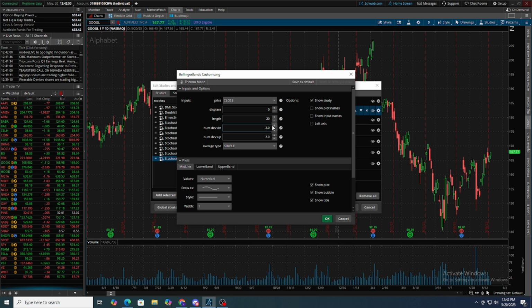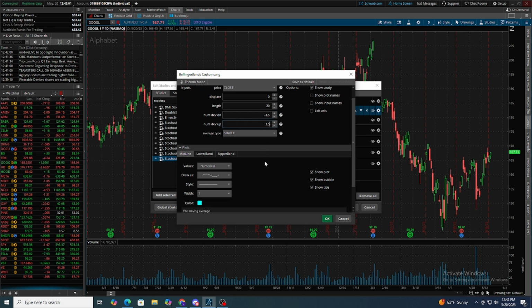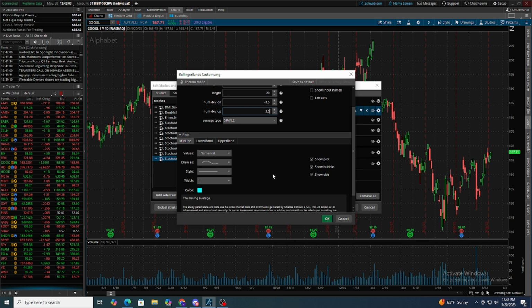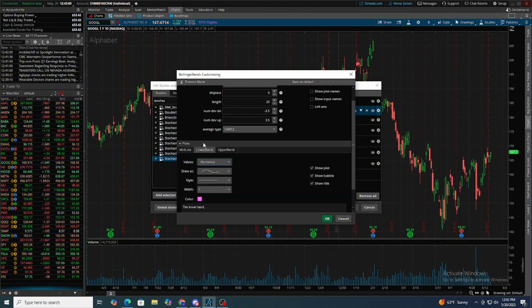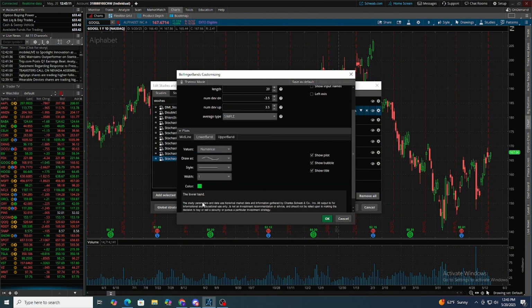This is going to be negative 3.5. Again, this is really the only part that matters. If you want to make it look however you want, go crazy. What I do is make this one, you uncheck the midline. You go to the lower band. I make this one green, and I just make this one a dotted line.